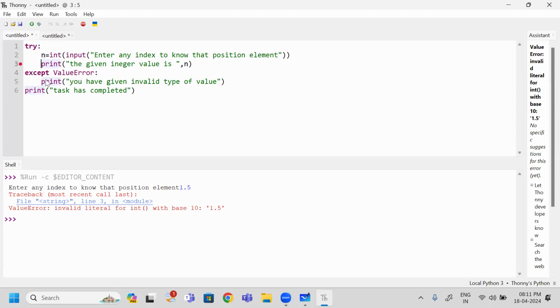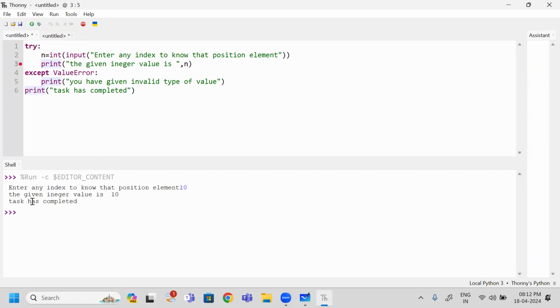Okay. Next, I am going to run this one. When I run, it is asking me to give the index value. Actually, I am taking any integer number. So when I give 10, the number I have given has appeared and the task has completed. Yes, this is working fine. But when do I get an error? If I give 1.5, is it a valid input? Invalid input. Next, when I try to run this one, oh my God, what happened? 1.5 I have given. When I hit enter, it has printed that you have given invalid type of value. Next, the task has completed, which is executed perfectly.